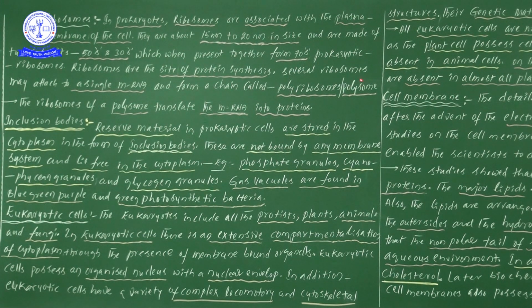Next, several ribosomes may attach. This is an important point. In prokaryotes, several ribosomes may attach to a single mRNA. So there are several ribosomes attached to a single mRNA.